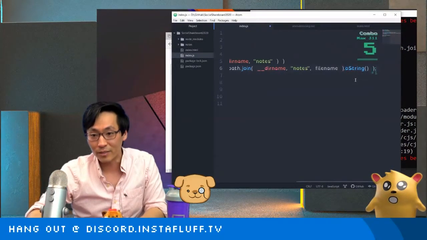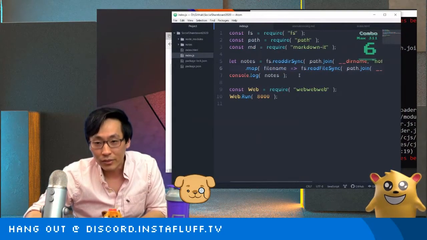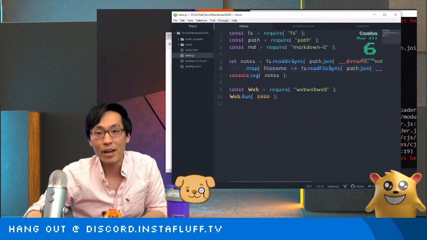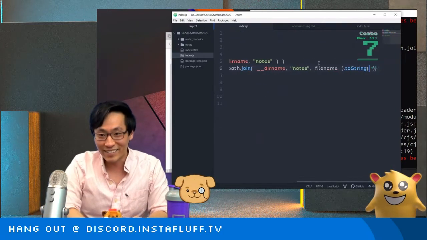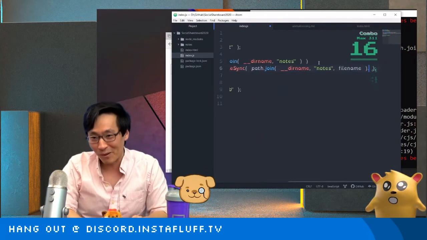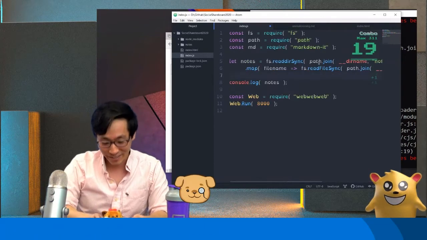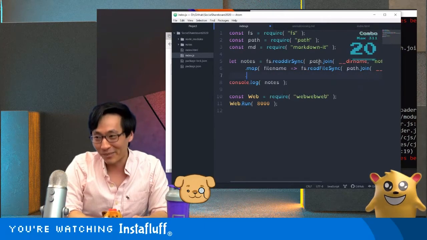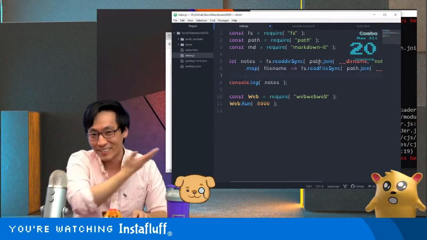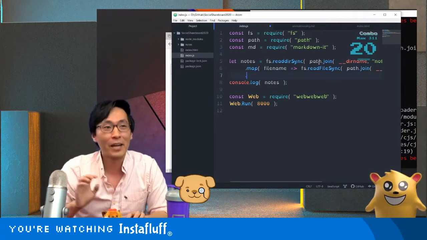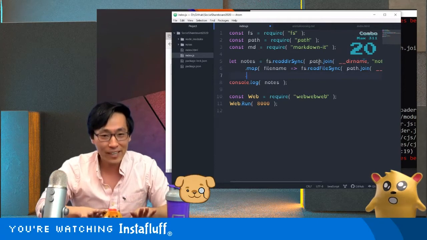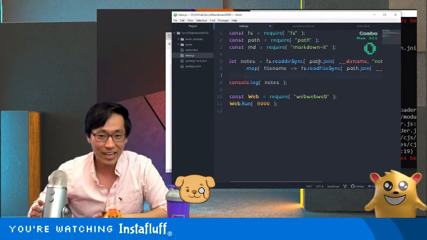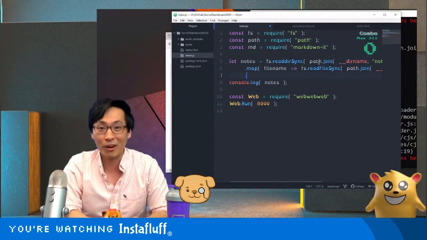No, something's wrong. fileName, and then map, and no, this should be fine. Joys of live coding. This is why I'm pretty much known for breaking a bunch of code and then fixing it. I like to remind everyone, it's okay to make mistakes. You don't have to do it all perfectly. The thing about coding is you write something and then you spend 90% of the time debugging it and getting it to do what you want.